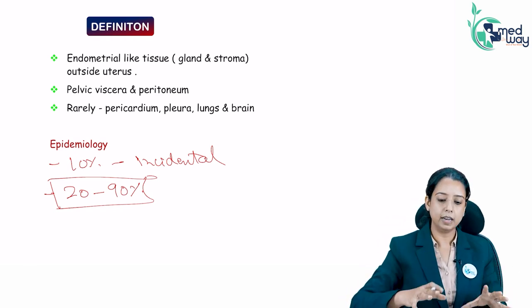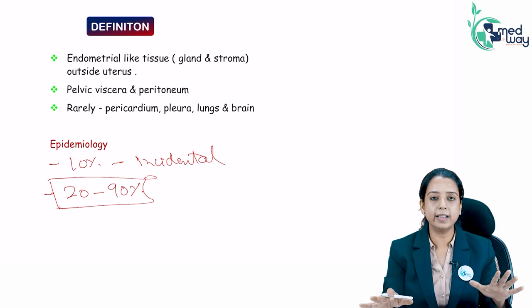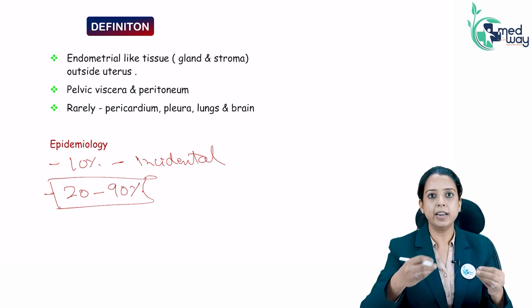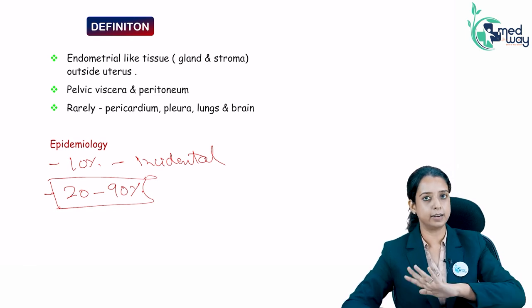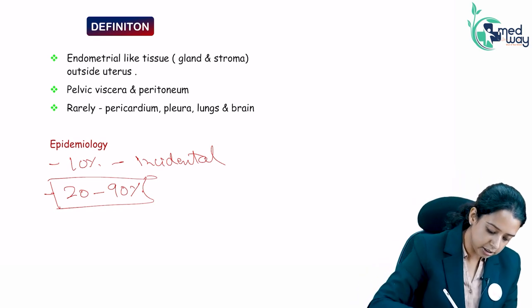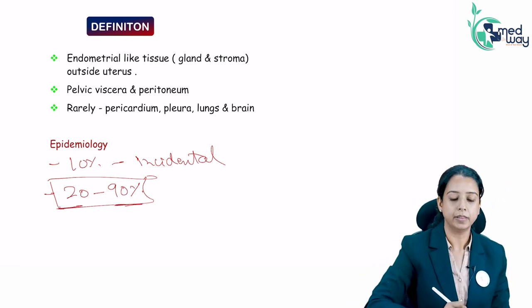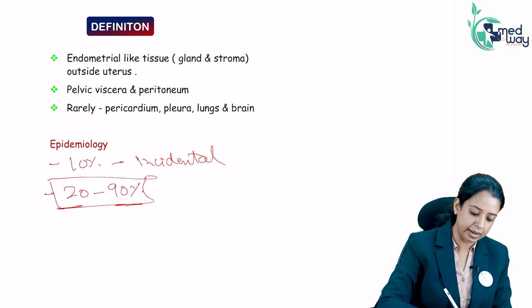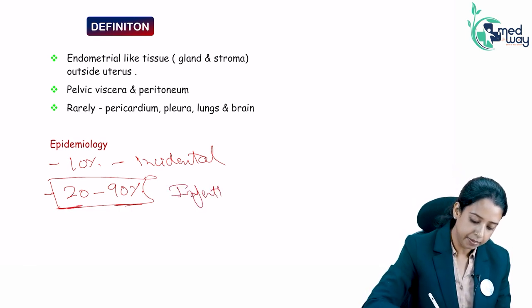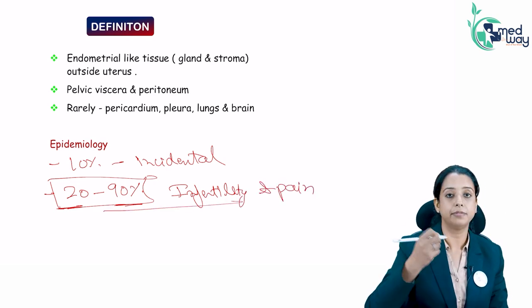Endometriosis is diagnosed basically by doing laparoscopy and visualization of the cavity. So it depends on the surgeon's experience. Those who are very experienced will look and understand that there is endometriosis. Those who are not might miss it. That is why incidence is ranging from 20 to 90. Some will diagnose it in 90% of patients, some in 20%. But in a patient with infertility and pain, endometriosis is far more common.